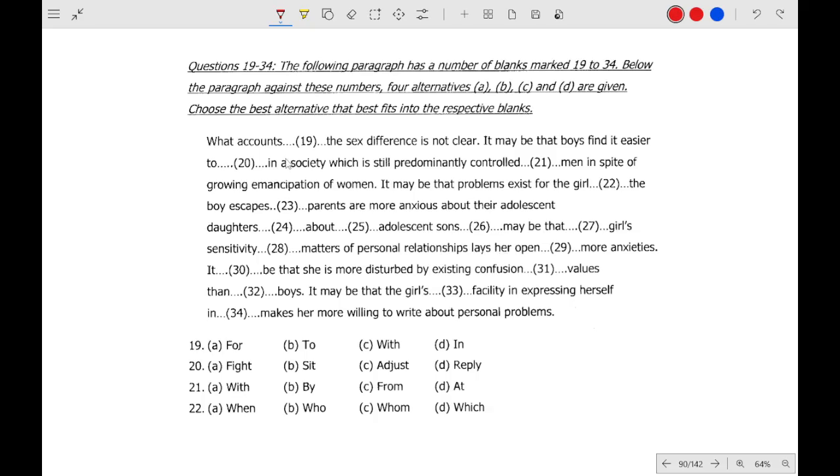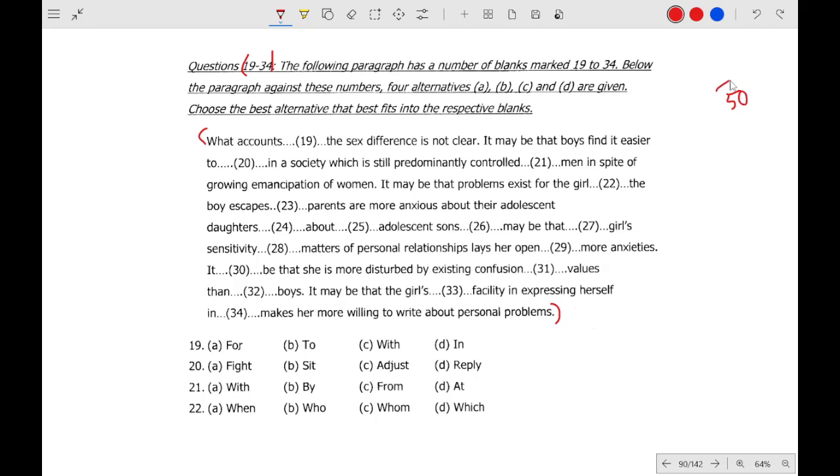The following paragraph, question number 19 to 34. This is a paragraph, okay, and some of the words have been omitted and you have to choose the correct one, okay. If you see 19 to 34, that means in the English section there are 50 marks.